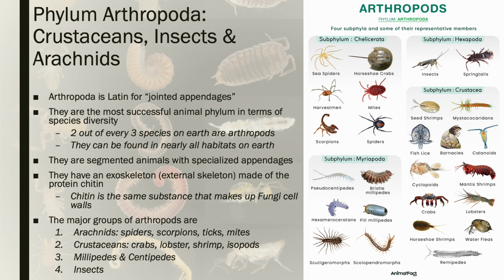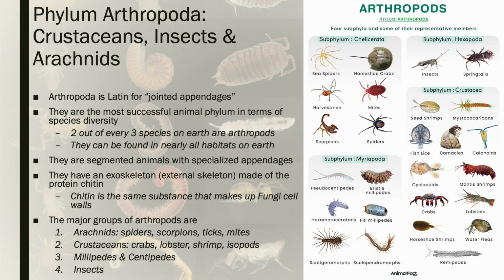All right, our next phylum, Arthropoda, the arthropods: crustaceans, insects, and arachnids. So think of animals with a hard exoskeleton. These animals have bilateral body symmetry, 3 tissue layers, and body segmentation now. So we have gotten a very complex body plan. And Arthropoda is Latin for jointed appendages. So these are animals that have many jointed appendages. And they're the most successful animal phylum in terms of diversity.